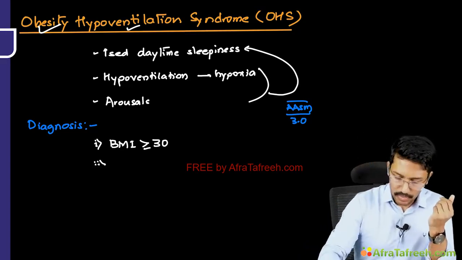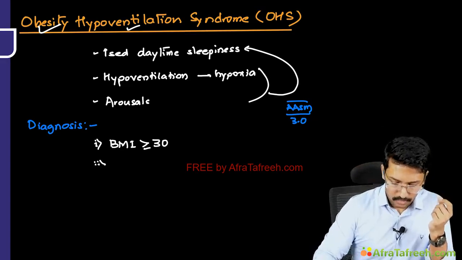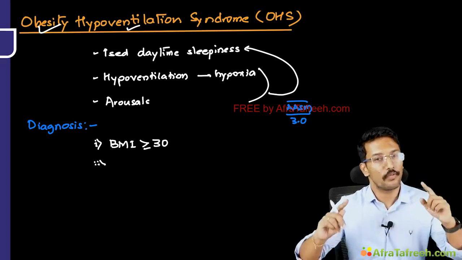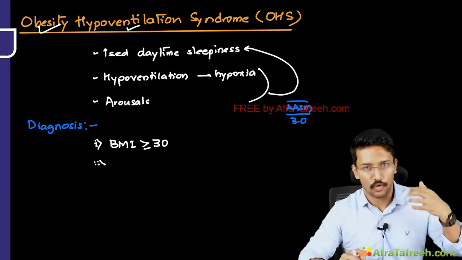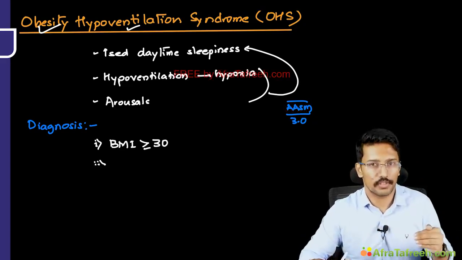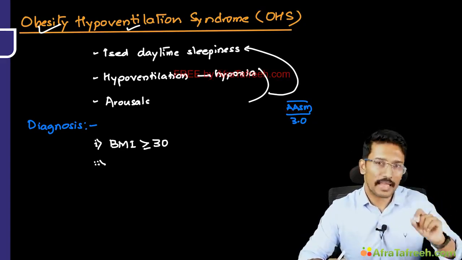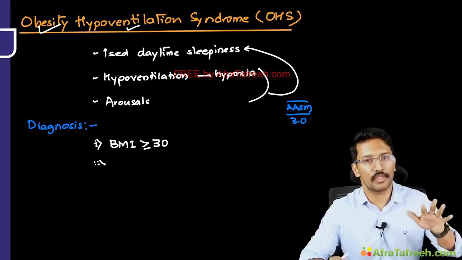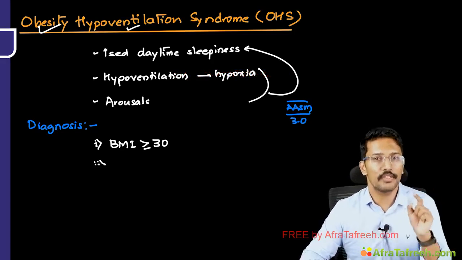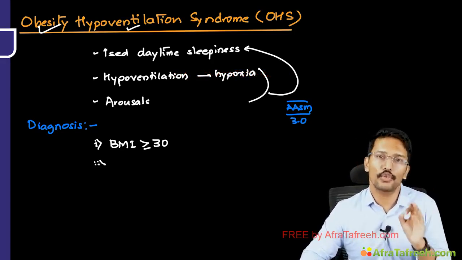Okay. One important difference between OSA and obesity hypoventilation syndrome is that when apnea or hypopnea episodes happen in OSA, there can be carbon dioxide retention, right? So if I take an ABG at night in OSA patients, it might show hypercapnia. But when I take an ABG during daytime, it will not show hypercapnia.